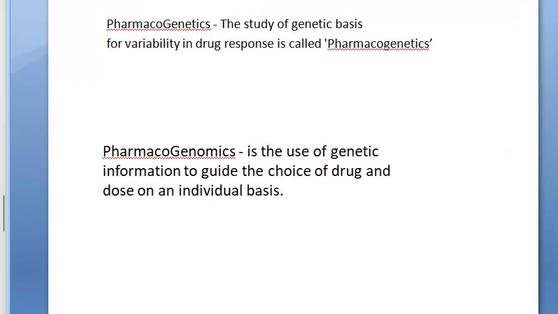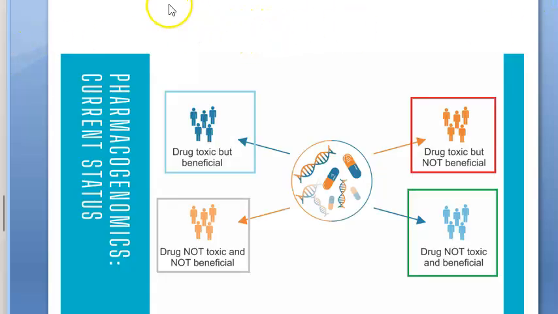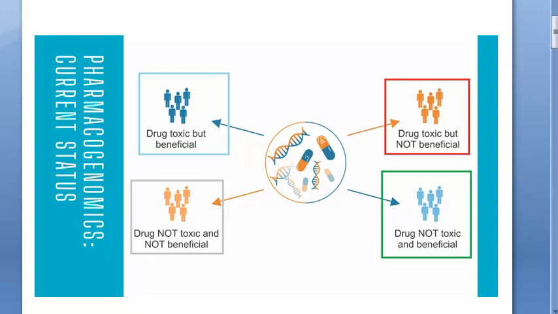Pharmacogenetics, pharmacogenomics. Okay. So where are we now? We are learning about, in the exam they've asked the definition, what is pharmacogenomics? The use of genetic basis of drug response to prescribe drugs and the doses of these drugs is pharmacogenomics. Application of pharmacogenetics is pharmacogenomics.